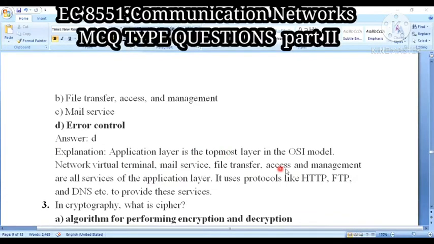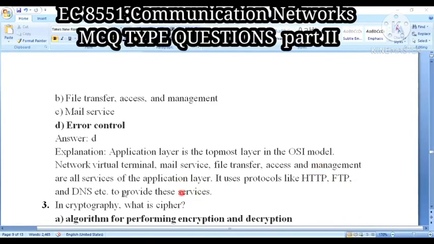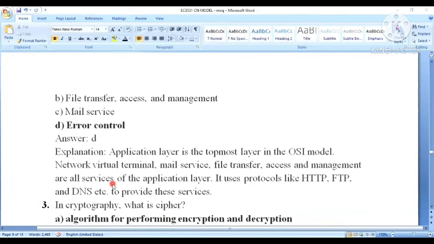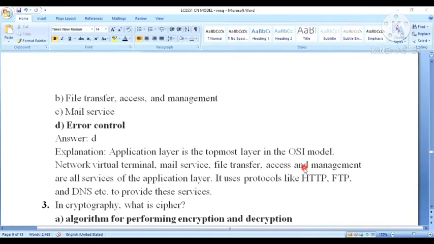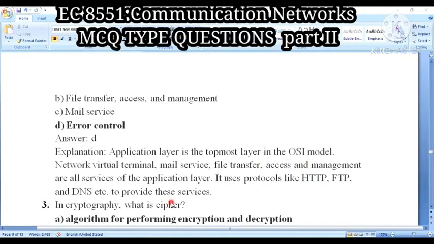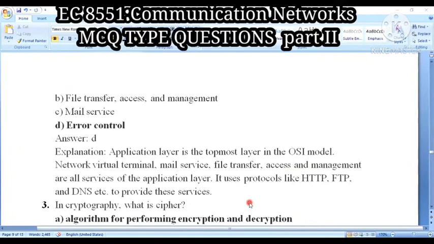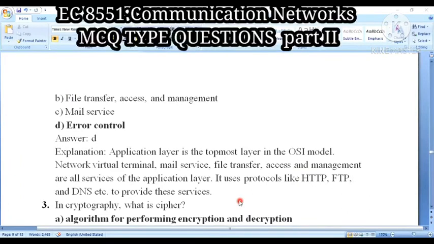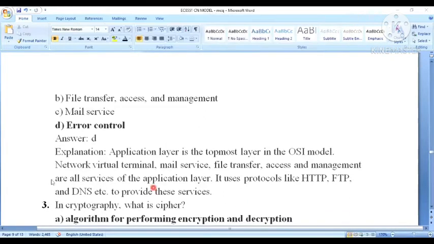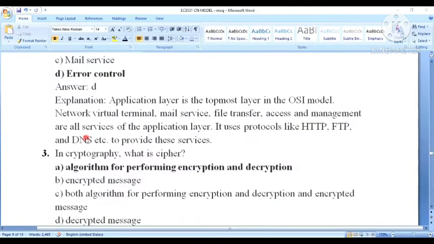The application layer is the topmost layer in the OSI model, isn't it? This is the topmost layer. NVT, that is network virtual terminal, mail services, file transfer, access and management are all services of the application layer. Here we use protocols like HTTP, FTP, DNS, etc. These are all the protocols which provide the services. But error control is the odd one out here. So error control is the wrong answer.